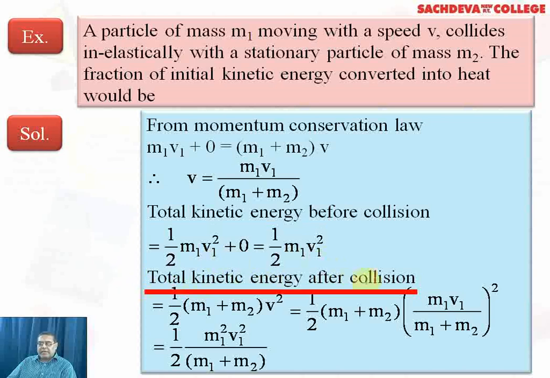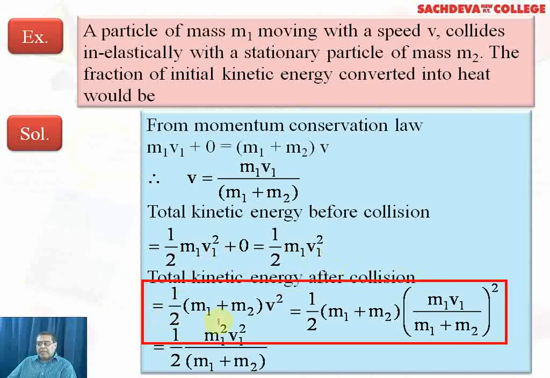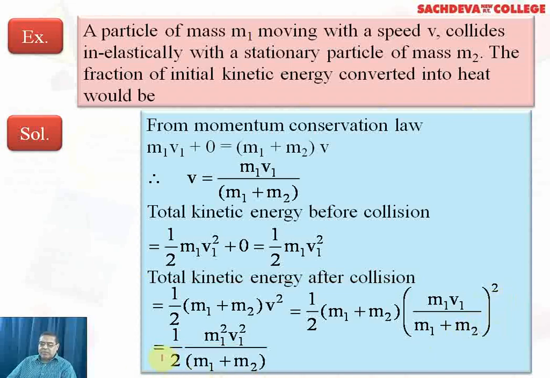Now, the total kinetic energy after collision. Now we add both the masses and the expression will become half (m1 + m2) multiplied by v square, and this can be written as half (m1 + m2), and then for v, we put the value which we have estimated earlier, m1 v1 over (m1 + m2). So half (m1 + m2) into (m1 v1 over (m1 + m2)) the whole square. Now, one factor of (m1 + m2) is cancelled, and the remainder is (m1 + m2) in the denominator. So it will be half m1 square v1 square over (m1 + m2).